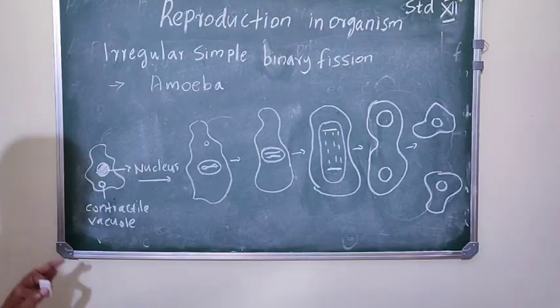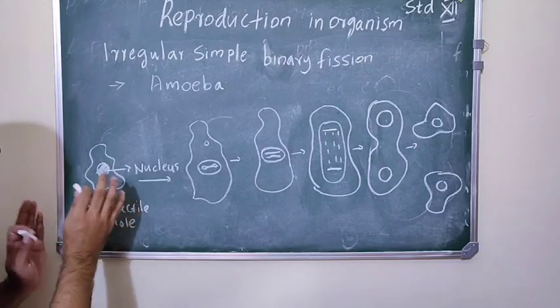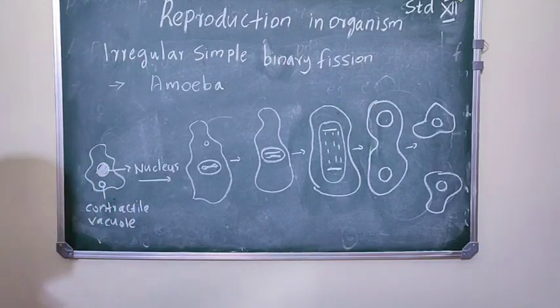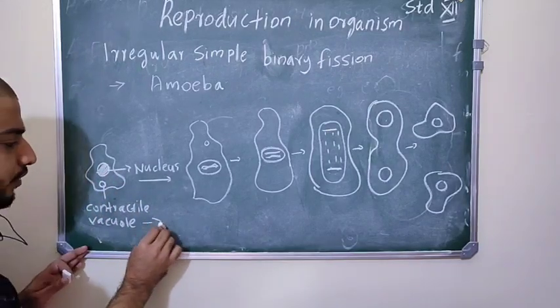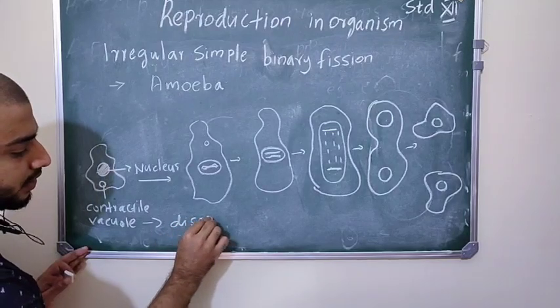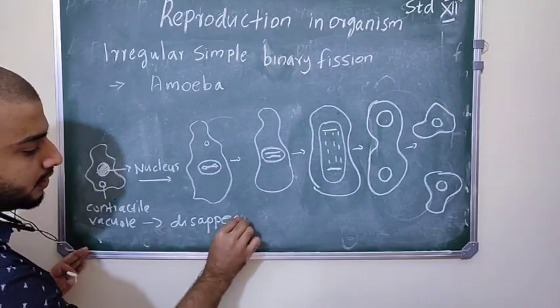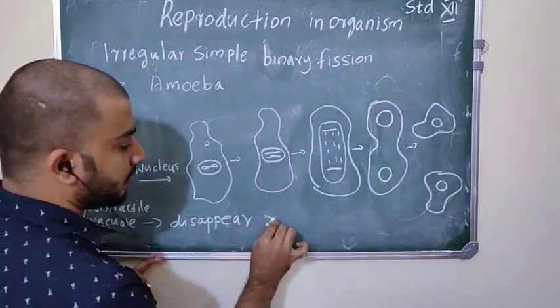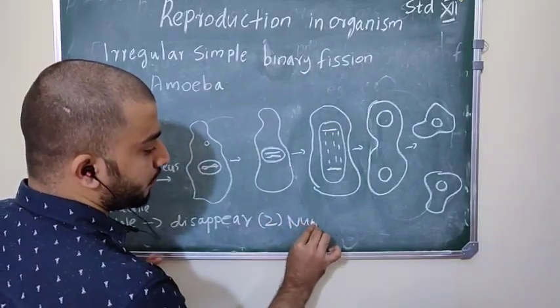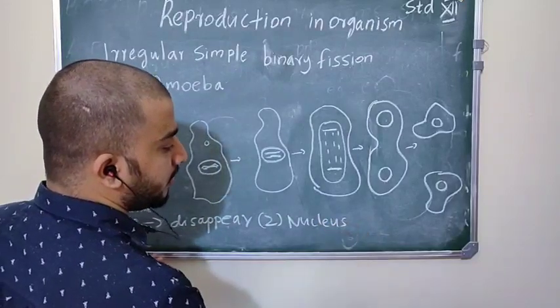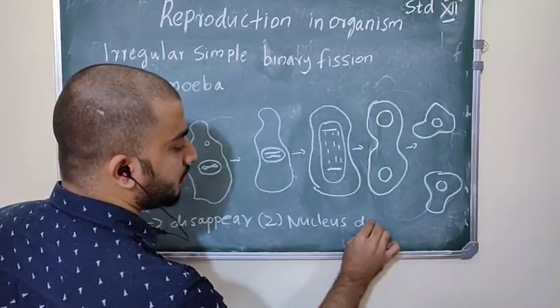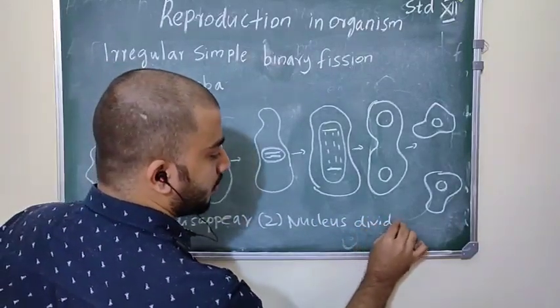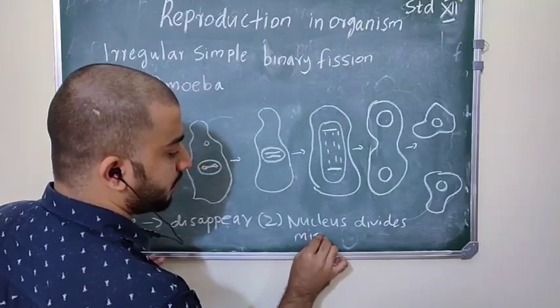Okay, so what are the steps during irregular simple binary fission? First step, the contractile vacuole disappears, then the nucleus divides mitotically.